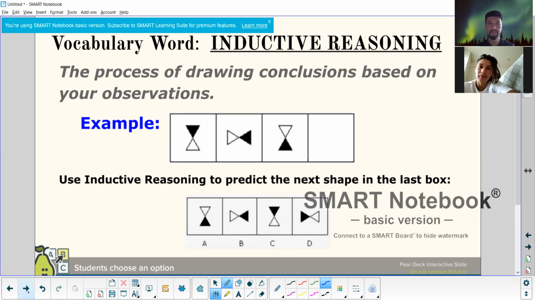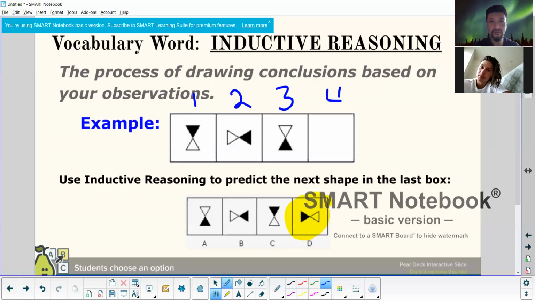Inductive reasoning, the process of drawing conclusions based on your observation. Based on the observation, what is next? How is this supposed to look? The second one, but opposite. Yeah, like that. You see what it shows? So inductive just means that you're going off of observation. It's the same thing as saying, okay, this is 1, this is 2, this is 3. You would assume that the next one is 4, right? That's the same thing, but in this case, it's a little different.